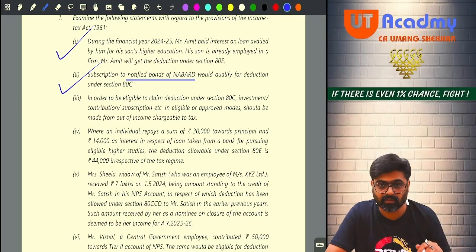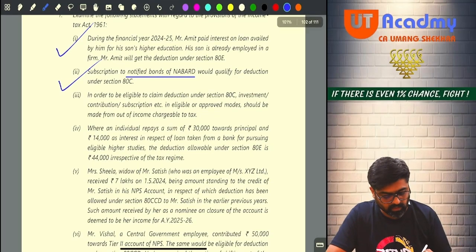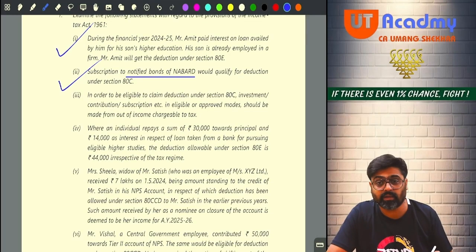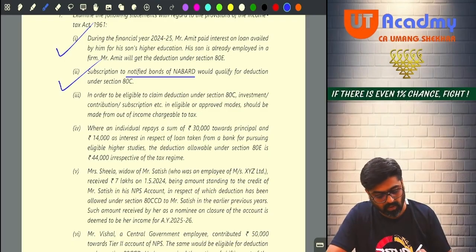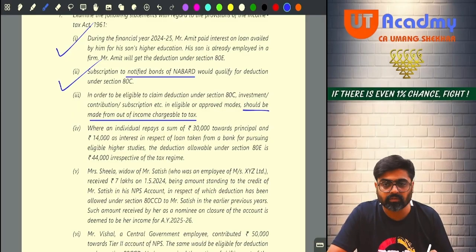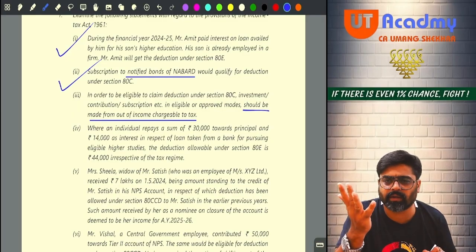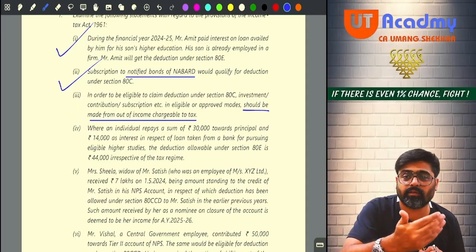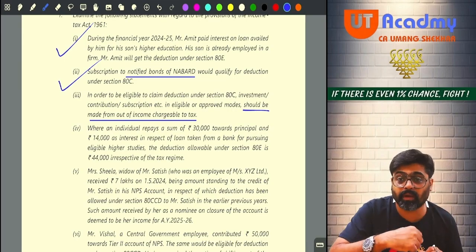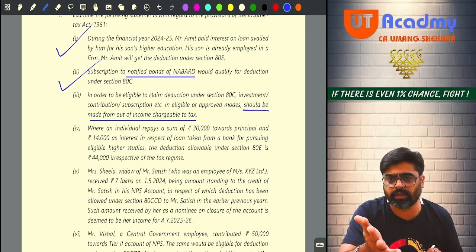Seven. Yes or no? In order to be eligible to claim deduction under section 80C, investment, contribution, or subscription in an eligible or approved mode should be made out of income chargeable to tax? No, for 80C there was no such requirement that the payments, investments, or contributions should be made only out of your taxable income.